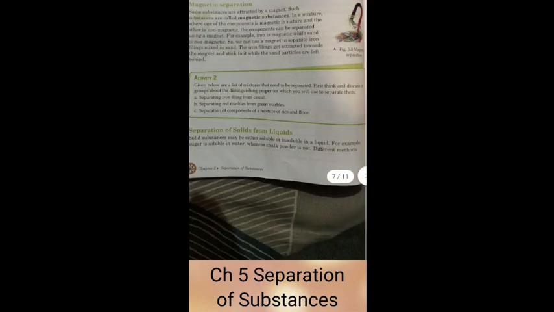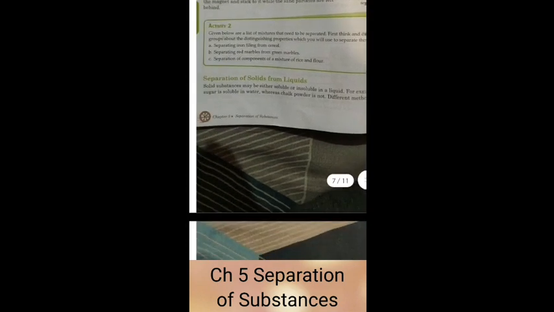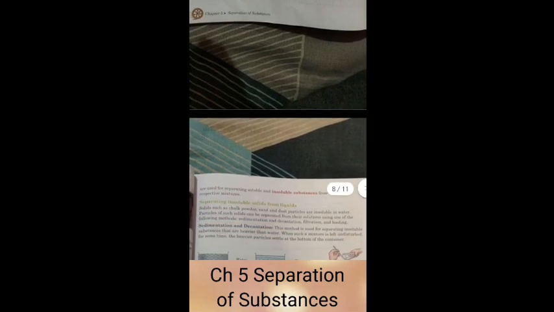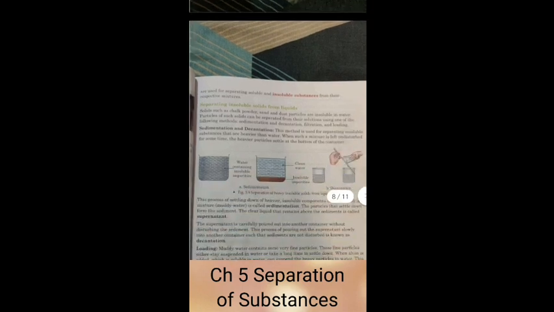Next comes the other type of mixture, when we have liquids and solids, that is, when solids are dissolved in liquid. In this also we have two categories. The solid might be completely soluble in the liquid, or it might be insoluble. Our main area of focus would be the substances which are completely insoluble in liquids. For this we have four methods called decantation, sedimentation, loading and filtration.